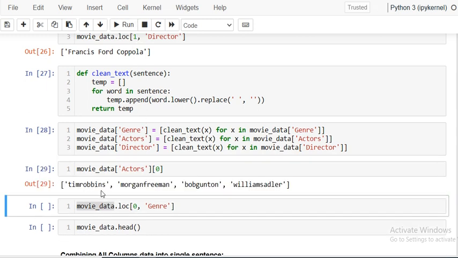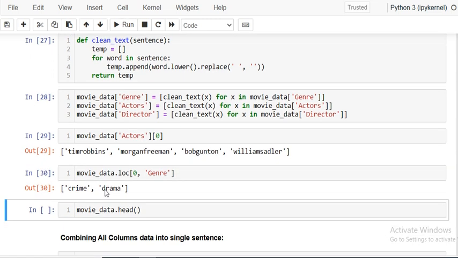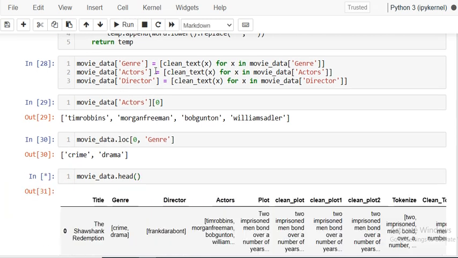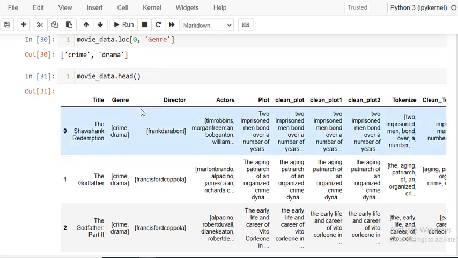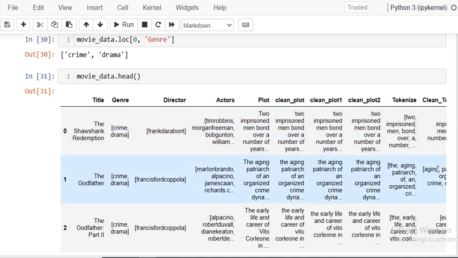You will see Tom Robbins, Morgan Freeman. So now we have converted it into lowercase and joined the names of the actors. Same thing we have done here for crime and drama. You can see, right? So now our data is ready. Here you can see the genre, director, actors, and this finally clean tokenize. Clean tokenize.